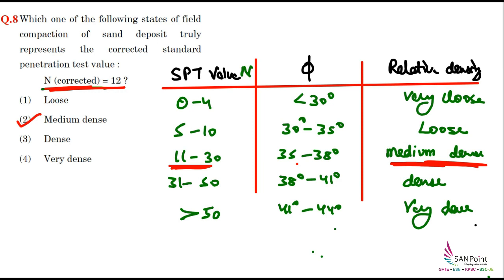So these were the 8 questions which have been asked from geotechnical engineering. From here you can relate that the questions are quite simple, and the weightage of this subject in the WRD exam is quite high. If you are preparing for this exam, you need to focus on the concepts which have been taught in the lecture for this particular subject.